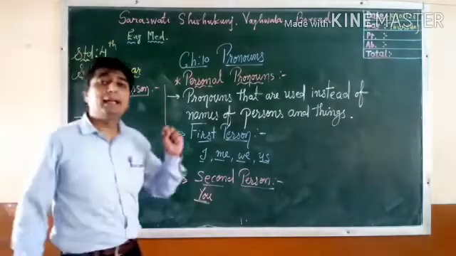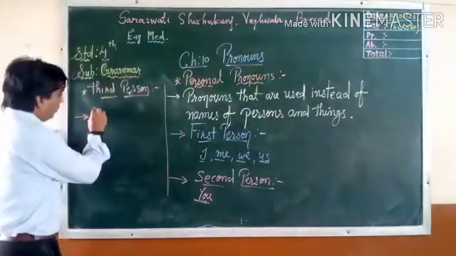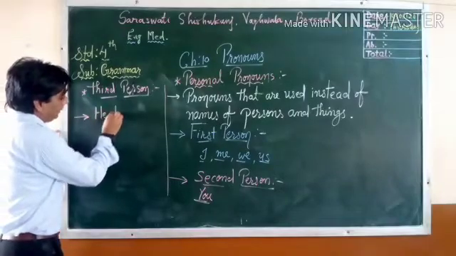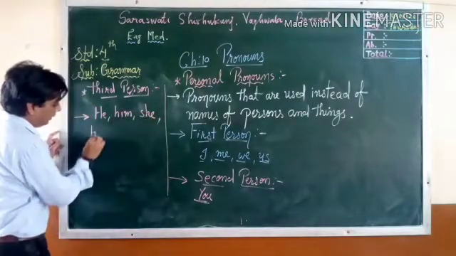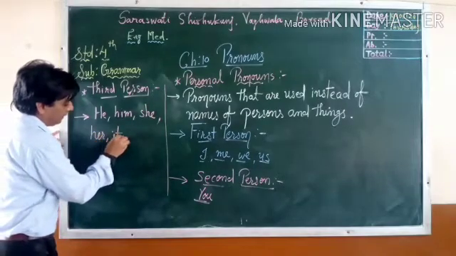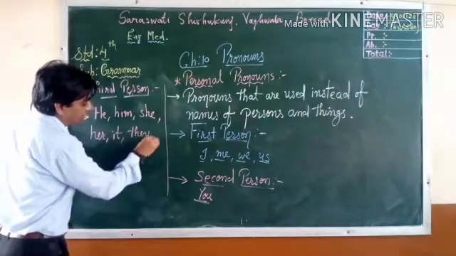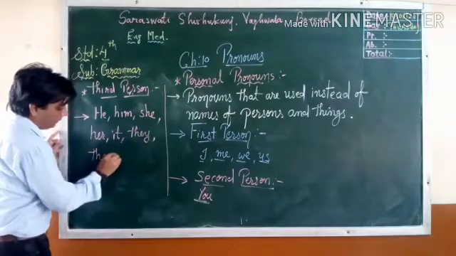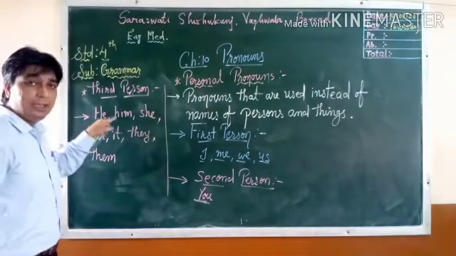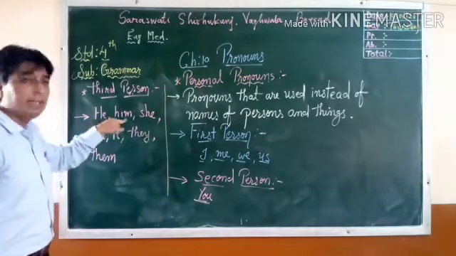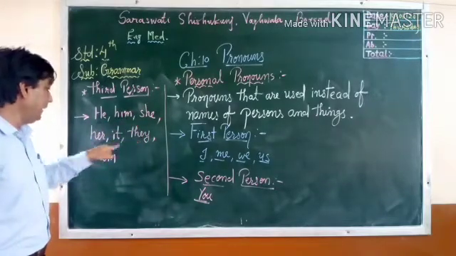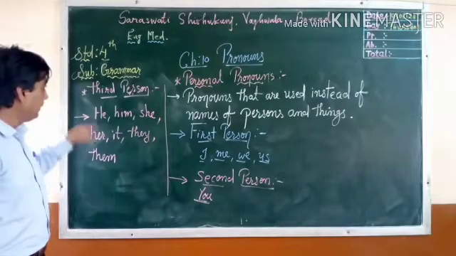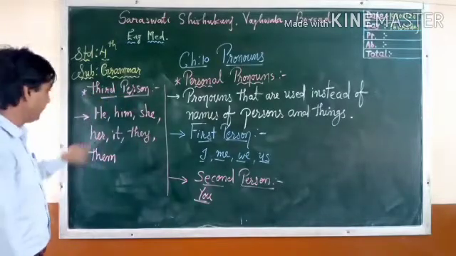Now, which pronouns are there in third person? So, he, him, she, her, it, they, and them. Remember this. These are third person.